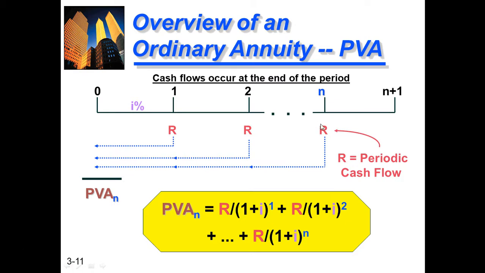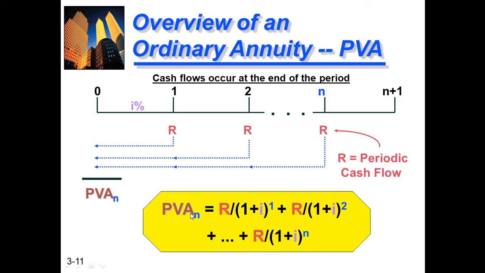We find out the present value at 0, at I percentage, with periodic cash flows at equal distance, but at the end of the year, not at the beginning of the year. What will be the formula for that?